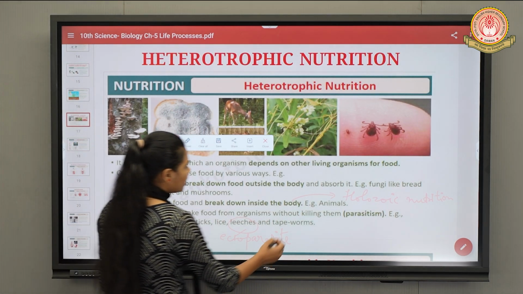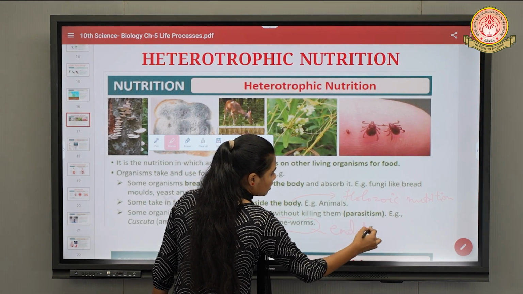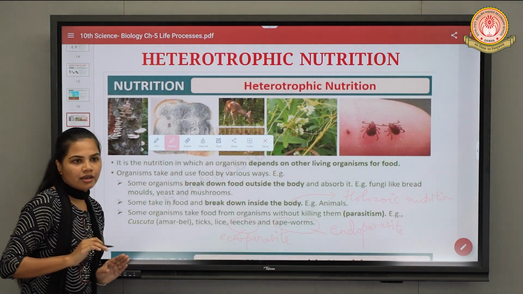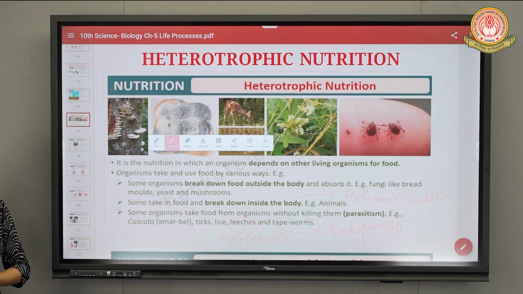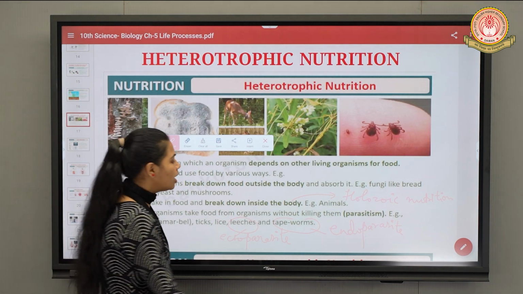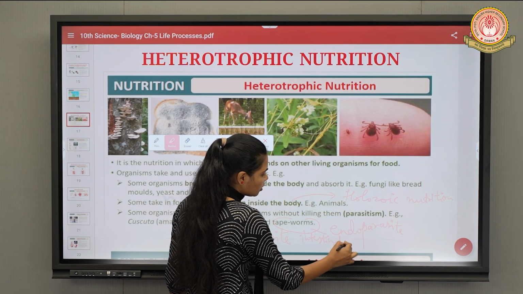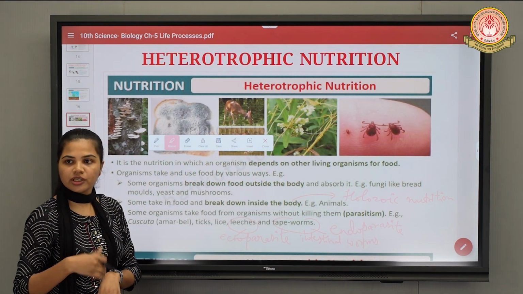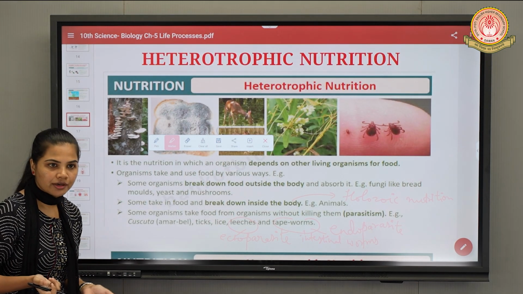The next example is tapeworms. Tapeworm is an example of an endoparasite. Endo means inside. Parasite means those which depend on another organism without killing it. So tapeworms are intestinal worms, which live in the intestines of humans and take nutrition from the human intestine without killing it.